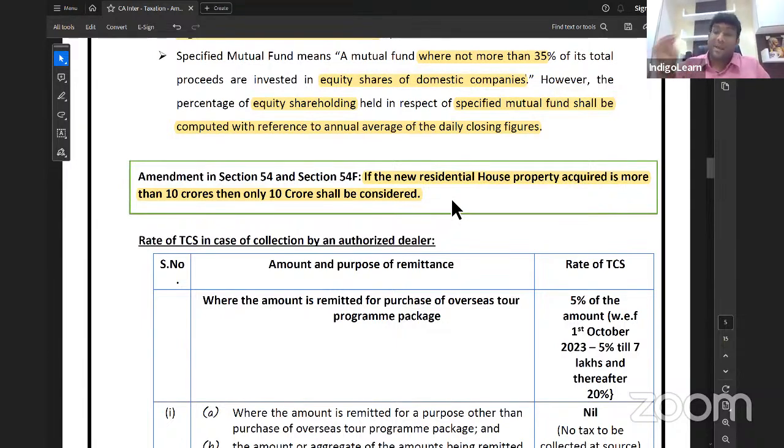But now the problem is they made amendment telling that you can't take more than 10 crores as the value of property. Even though property value is more than 12 crores, actually you purchase property for how much value? 12 crore. But we will not consider 12 crore, we will consider only 10 crores. Then automatically exemption will become 10 crores. So whole idea is that for high income people who are getting huge capital gains, government doesn't want to give much of exemption. That's the reason why they brought this interesting amendment. Make sense, guys? Brilliant. Next.